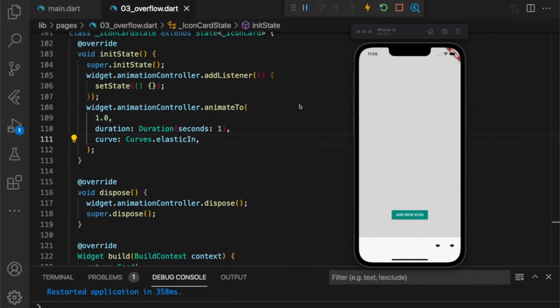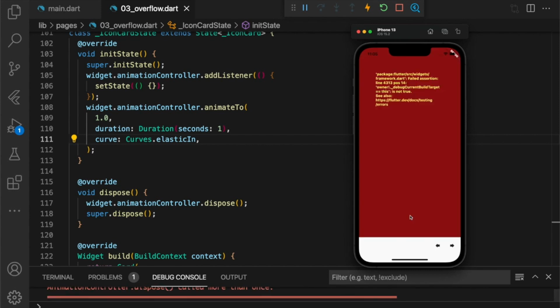Take a look at another example. Now, I have a screen that I can add new icons to. Let's take a look. I added the first icon, it's an eject icon. These icons are random. Let's add another one. Well, this is a back icon or share icon. I'm not really sure. Let's add another one. Oh no, something failed. Well, this message, as you can see, isn't really useful to us. Let's take a look at what's happening in the console.